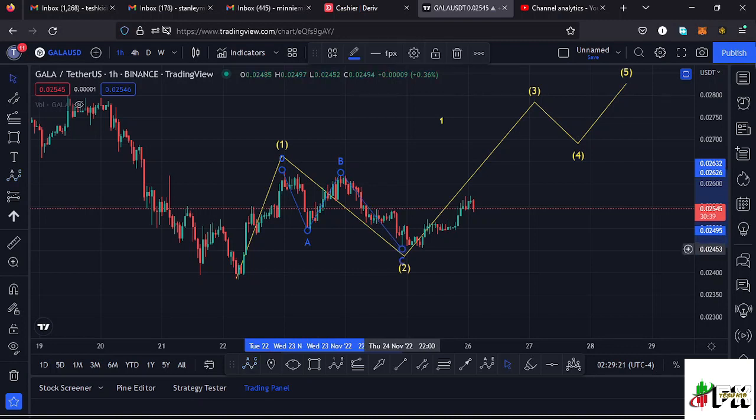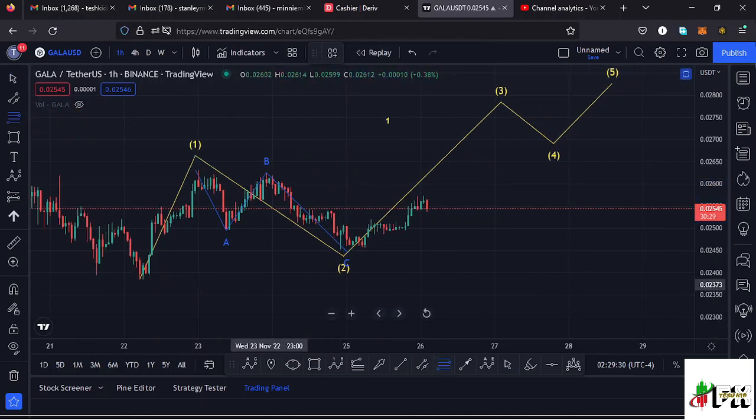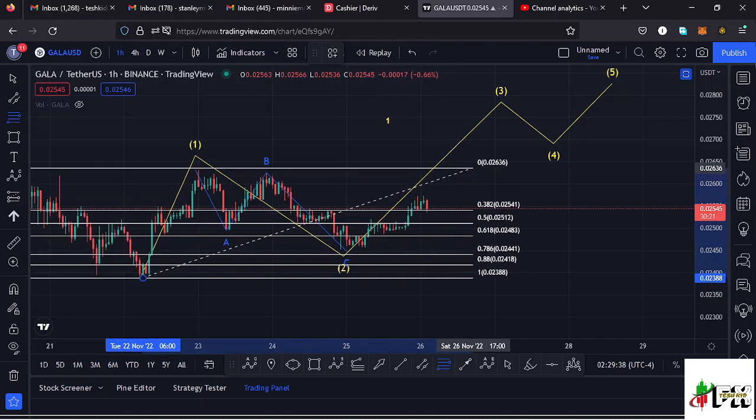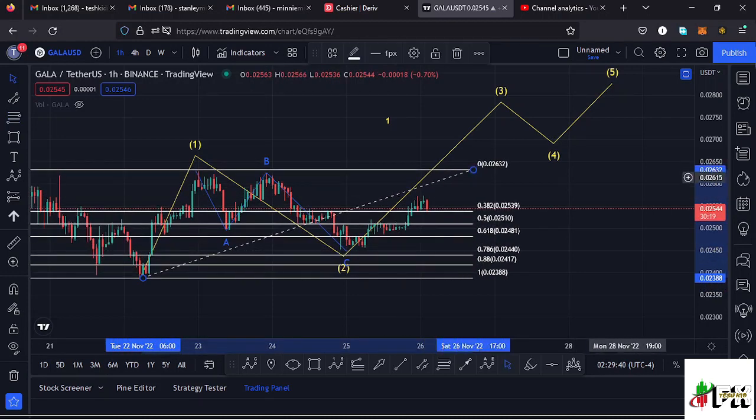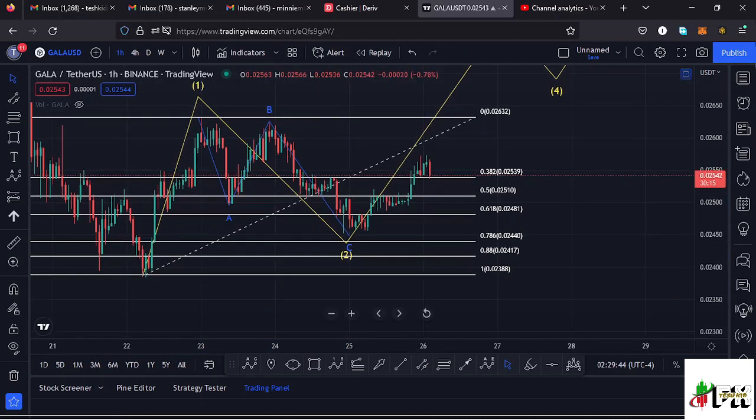And after seeing that movement to the lower side, there are chances that we might have seen the low for this Elliott wave count 2 over here. And using the Fibonacci is also to see whether it has retraced between the fib level 0.5 and the fib level 0.618. I can connect the Fibonacci from the low of the first wave to the high of that wave 1, and that gives me a minimum retracement area between the fib level 0.5 and the fib level 0.618, which is a target area that we have fully maximized.